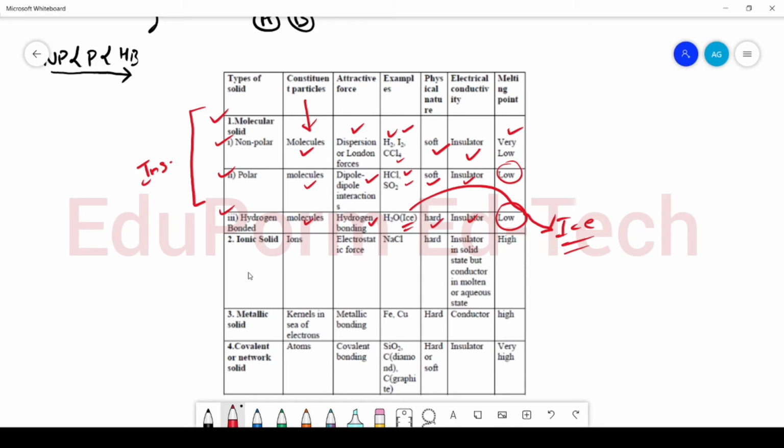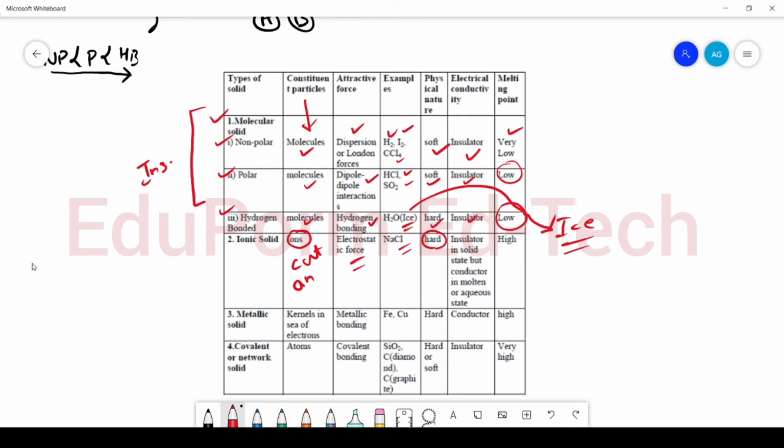Now the ionic solid. First of all, the constituent particles are ions. They may be cations and they may be anions. The force of attraction is the electrostatic force. Example, NaCl, KCl, NaBr, and there are a lot more examples. They are hard, okay? They are hard as compared to non-polar and polar. They are insulators in the solid state, but in molten state as well as in the aqueous state they are conducting.